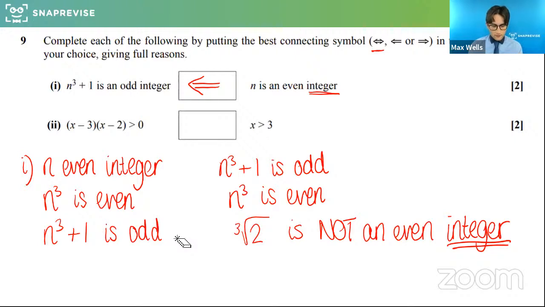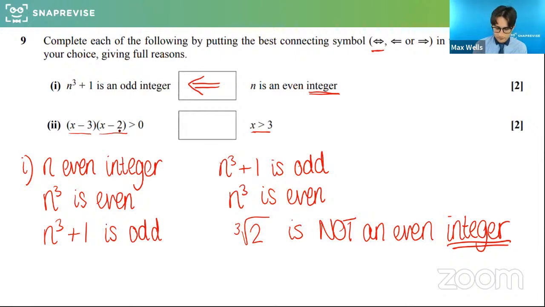So this one, we've got x minus 3, x minus 2 is greater than 0, and x is greater than 3. Okay, so if x is greater than 3, we can do a similar argument here. Then x minus 3 is bigger than 3, and x minus 2 would be bigger than 3 as well.